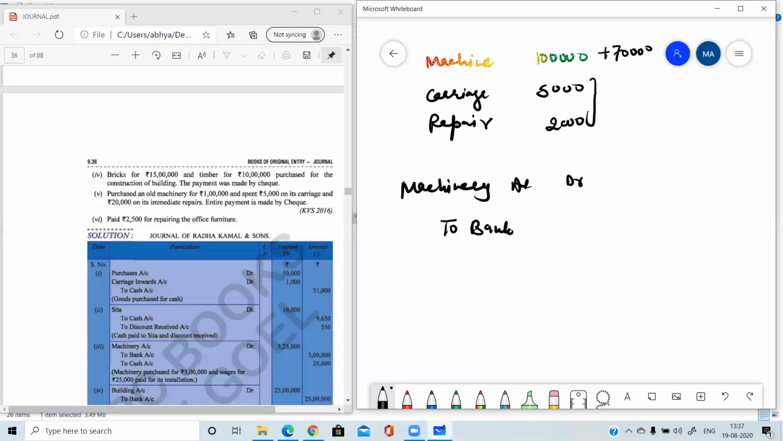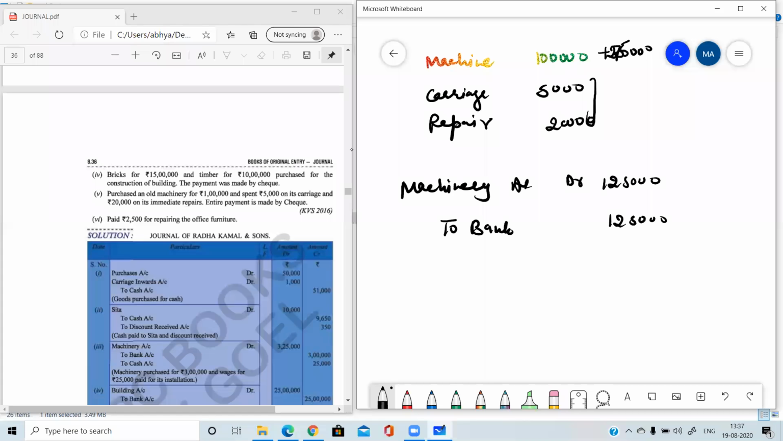Very good. All those who have given me answer, they are very much correct. Yes, very good. So 1,05,000 and what else figure? What is the other figure? 20,000. Sorry, it was 20. So 1,25,000 to bank.